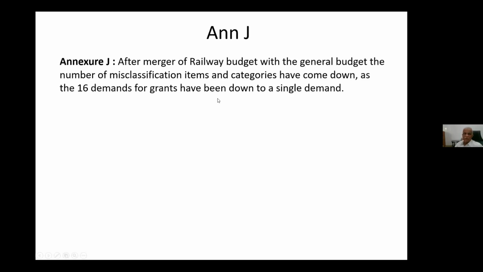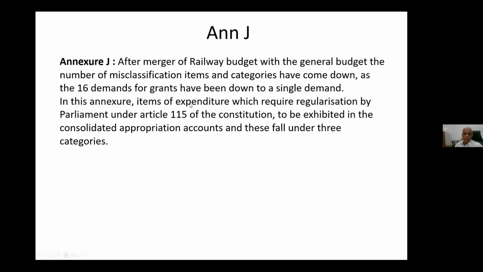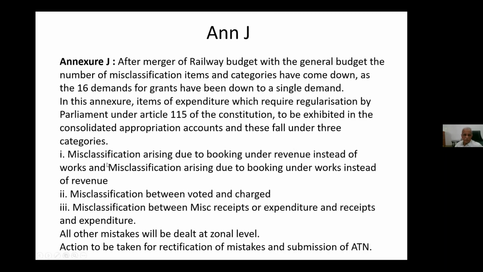Annexure J, now after, as I said, Annexure J and Annexure K, they have become very minimal after merger of our value budget. So any excess expenditure, it will be regularized as per Article 115 of the Constitution, to be exhibited in the consolidated appropriation accounts. They fall under these categories. Number one, already I told you, revenue and works, voted and charged, miscellaneous receipt and miscellaneous expenditure. And all other mistakes will be at journal level only.